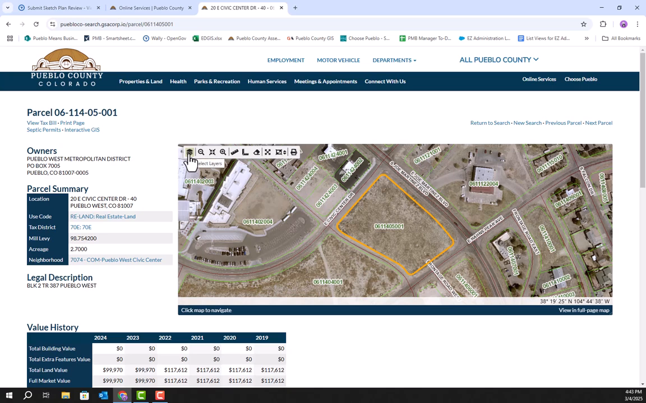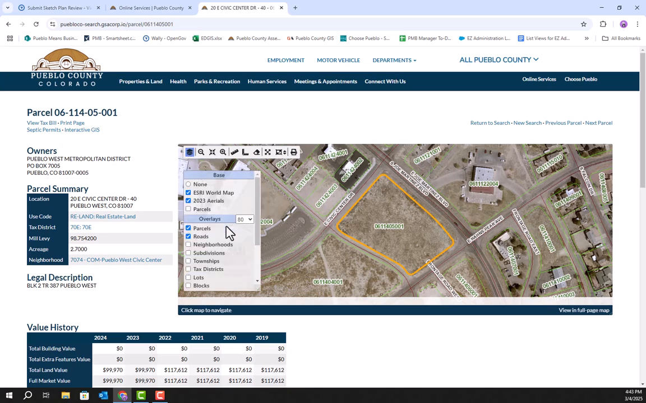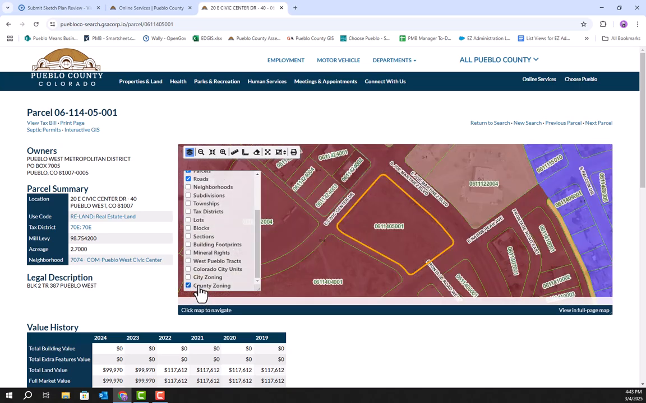It's in the top left corner of the map, and it kind of looks like 3 diamonds stacked on top of each other. We'll click on that. We'll go to County Zoning and select that. As you can see, it pops up these different colored layers on the map around the property where we are.